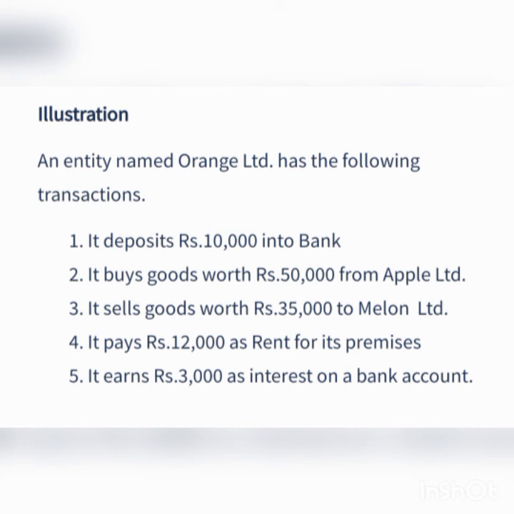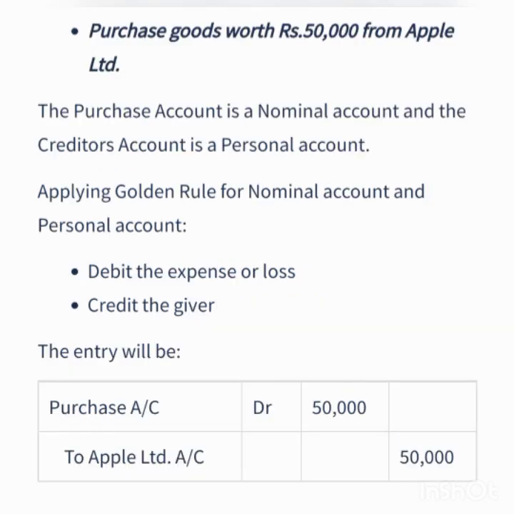In double entry accounting, every transaction affects and is recorded in at least two accounts. When recording each transaction, the total amount debited must be equal to the total amount credited. In accounting, the terms debit and credit indicate whether the transactions are to be recorded on the left side or right side of the account. In its simplest form, an account looks like the letter T. Because of its shape, this simple form is also called T account.